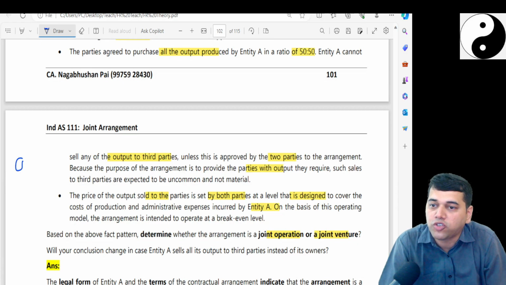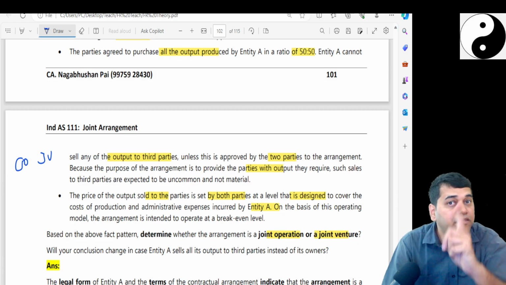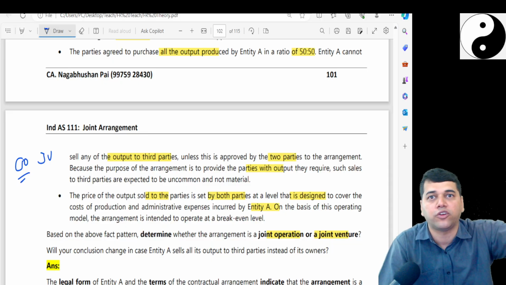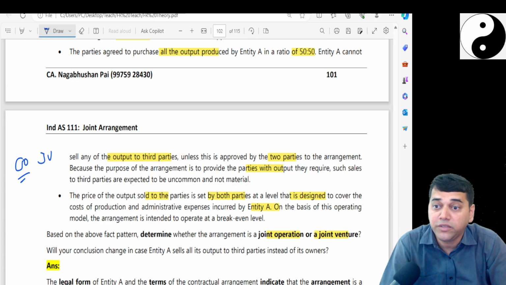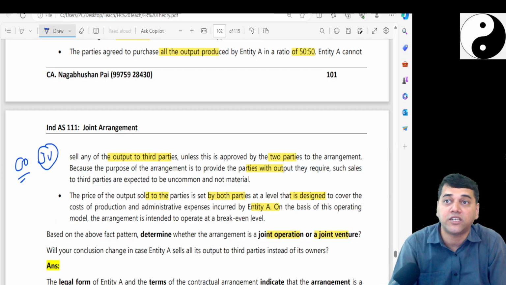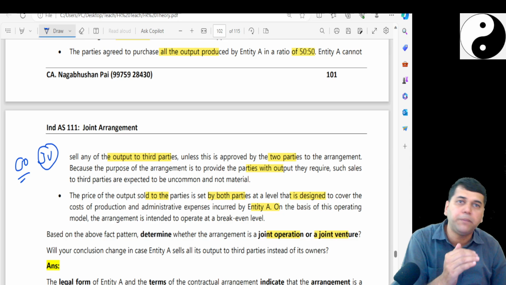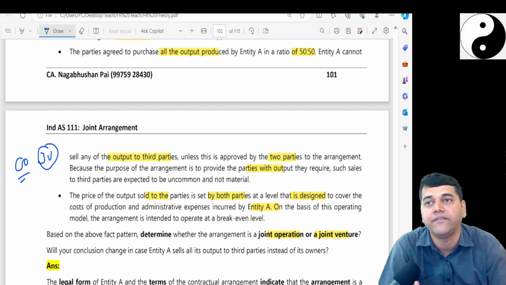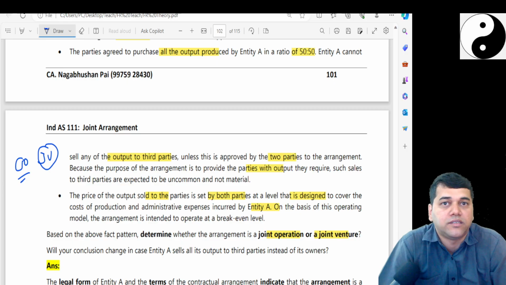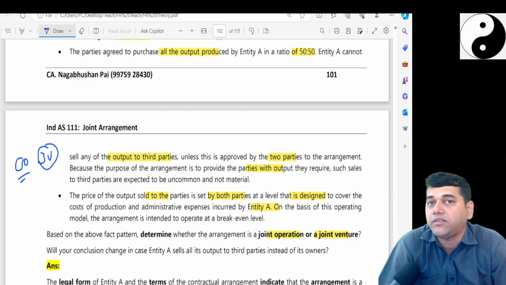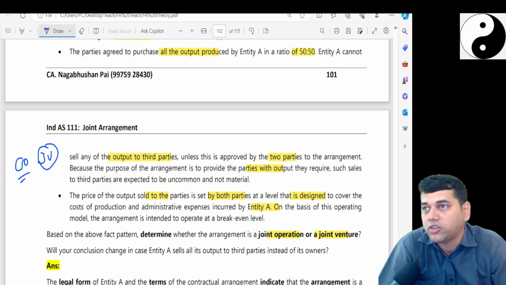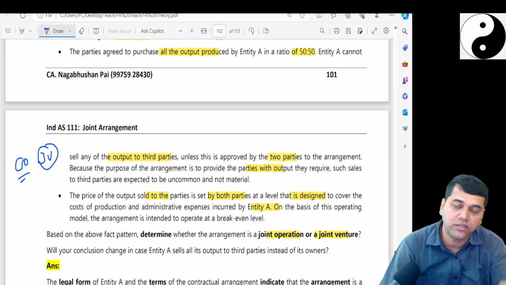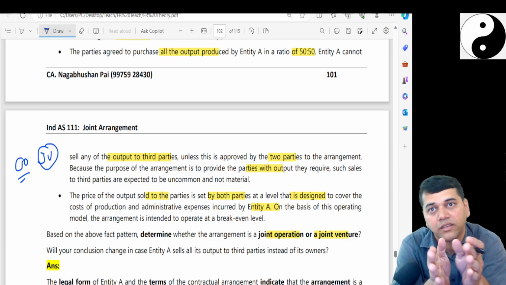See, classification of a joint operation is very easy. At every point of time the standard says, if not this, joint operation; if not this, joint operation. That means if you want to classify something as a joint venture, it has to go through multiple tests. The very first test is separate entity. If not a separate entity, it can never become a joint venture. It is a joint operation. Followed, no?